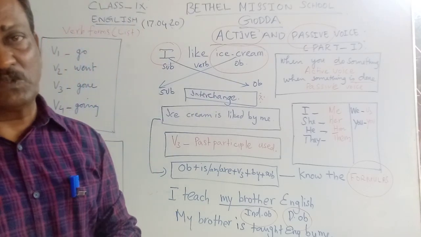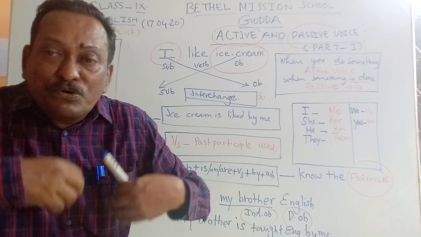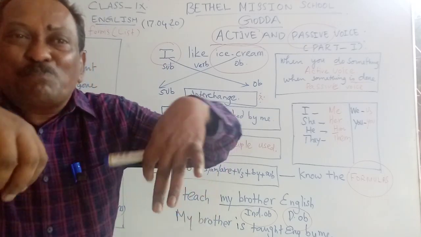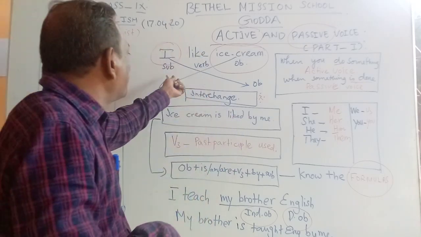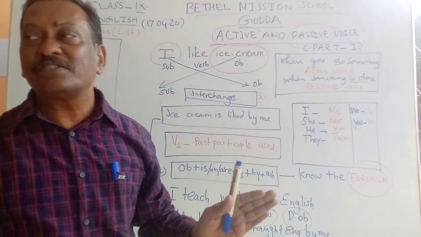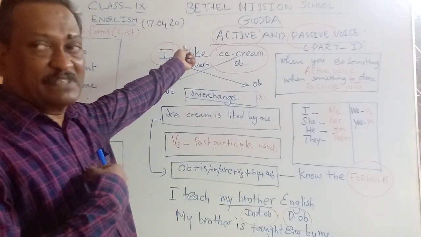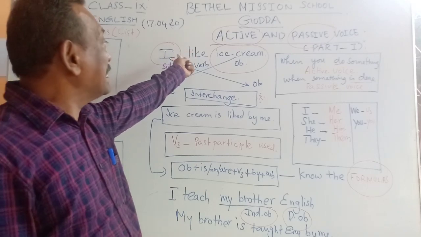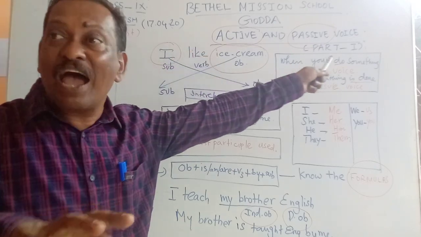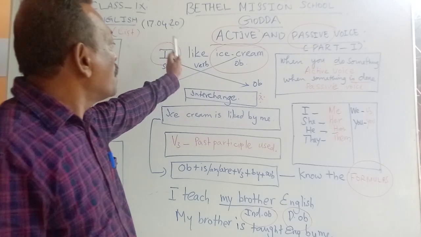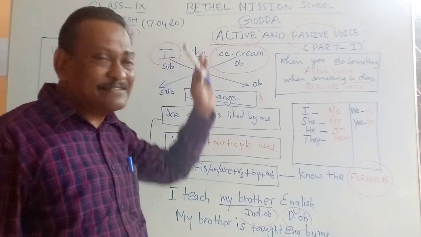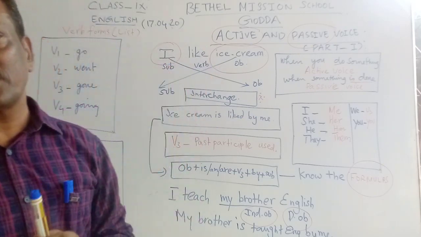So when the speaker or the subject does something, it is said to be in the active voice. As you see here, I is the head word, the subject, and it likes something. So, obviously the sentence is in the active voice.